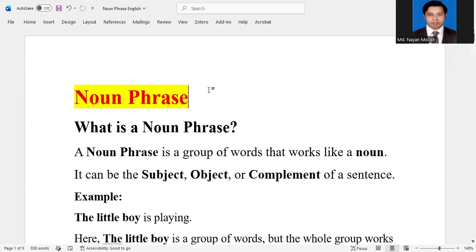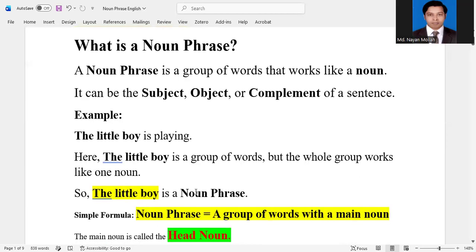At first, we will know what is noun phrase. Noun phrase is a group of words that works like a noun. That means two or more words make a noun phrase. So, noun phrase can be used as subject, object, or complement of a sentence. That's why it's very important.